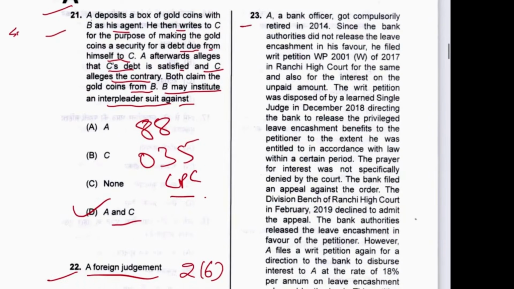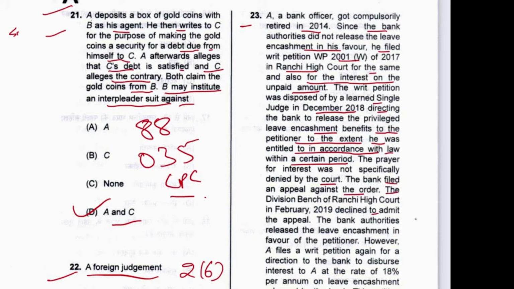Next 23. A bank officer got compulsory retirement in 2014. Since the bank authority did not release the leave encashment in his favor, he filed a writ petition in Ranchi High Court for the same and also for the interest on the unpaid amount, but it was disposed of by a single judge in December 2018, directing the bank to release the privileged leave encashment benefit to the petitioner to the extent he was entitled in accordance with law within a certain period. The prayer for interest was not specifically denied by the court. The bank filed an appeal against the order.